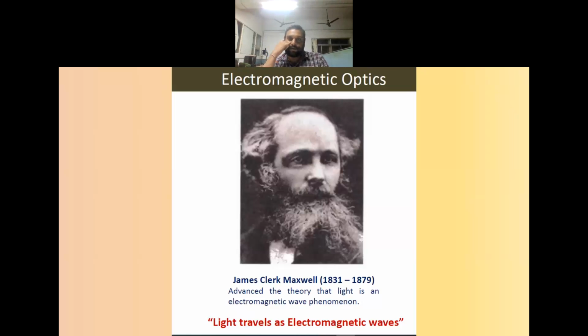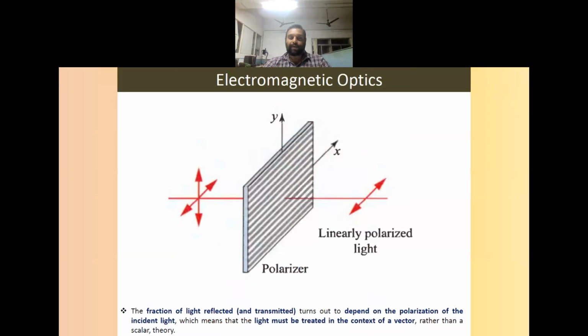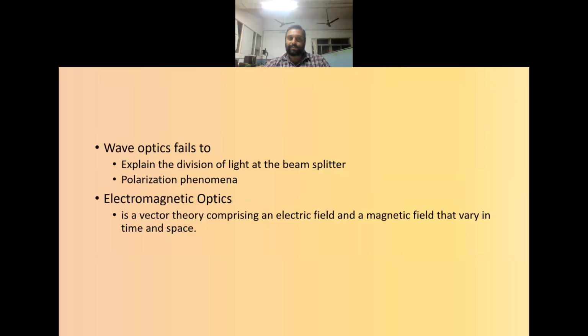James Clerk Maxwell is the scientist who was famous for his work in the electromagnetic optics area. Here he considered that light travels as electromagnetic waves. Instead of considering it as a scalar quantity, the light is considered as a vector. So that will help us in explaining the polarization phenomena. Wave optics fails to explain the division of light by a beam splitter and polarization, but electromagnetic optics has a wonderful explanation for the same.